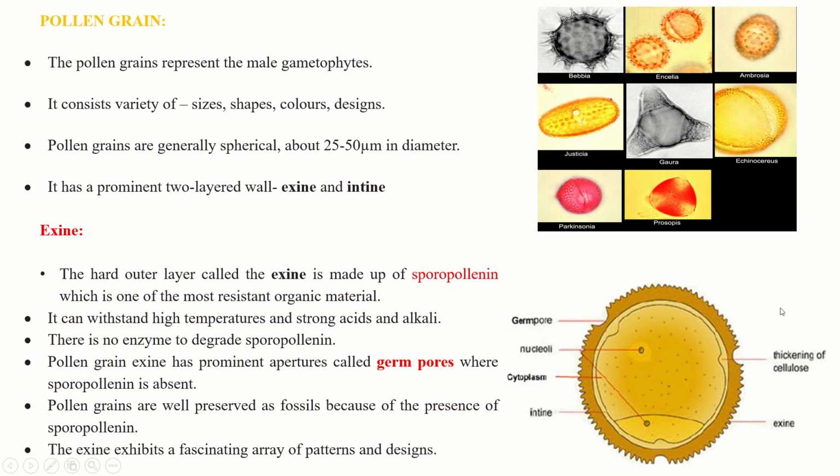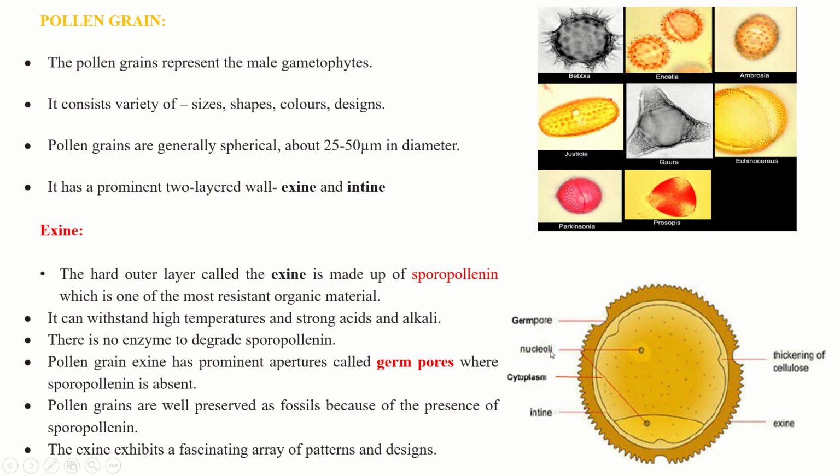If you put acid also, this will not be destroyed. Then there is no enzyme to degrade sporopollenin. So this point is very important, sporopollenin. Most of the time a question is asked on sporopollenin, the most resistant, withstanding high temperature. No enzyme is found to degrade sporopollenin.